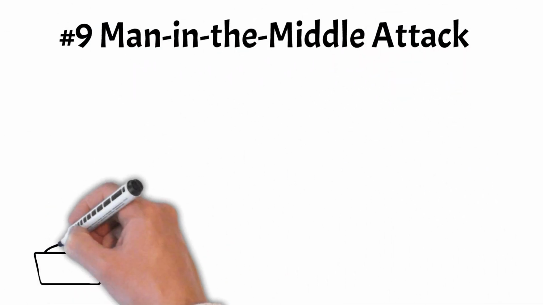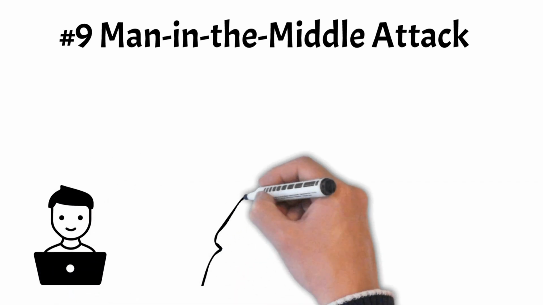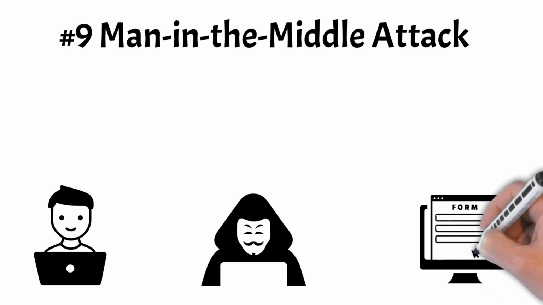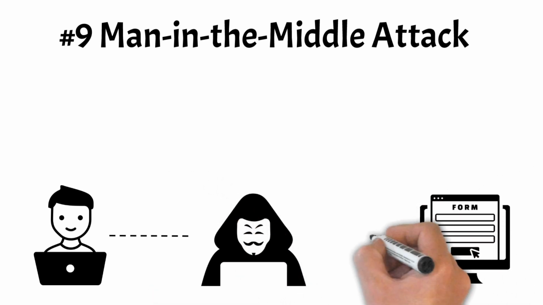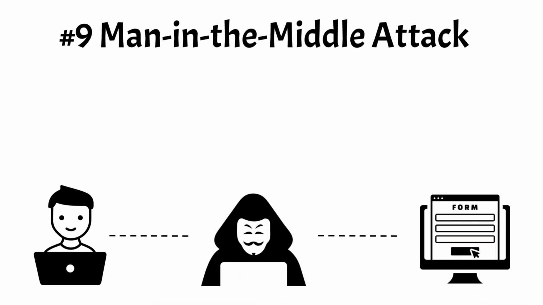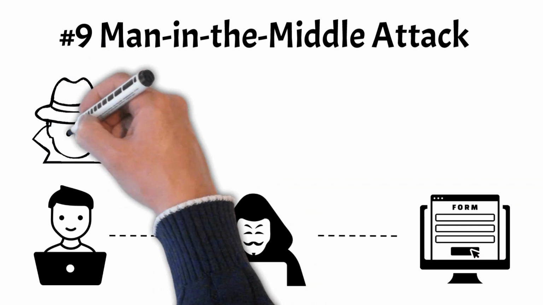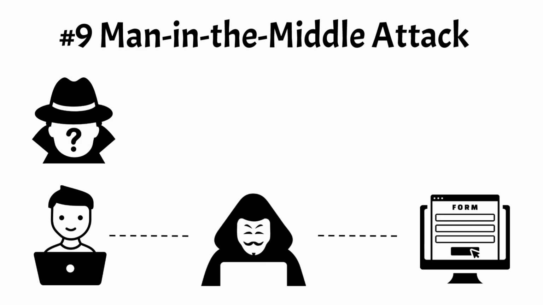A man-in-the-middle attack is a cyber attack where a malicious actor intercepts and possibly alters communication between two parties who believe they are directly communicating with each other. This interception can occur on various types of communications such as emails, instant messages, or data transmissions over networks. During an MITM attack, the attacker can eavesdrop on sensitive information exchanged between the parties, manipulate the communication by injecting malicious content, or impersonate one of the parties to gain unauthorized access to data.